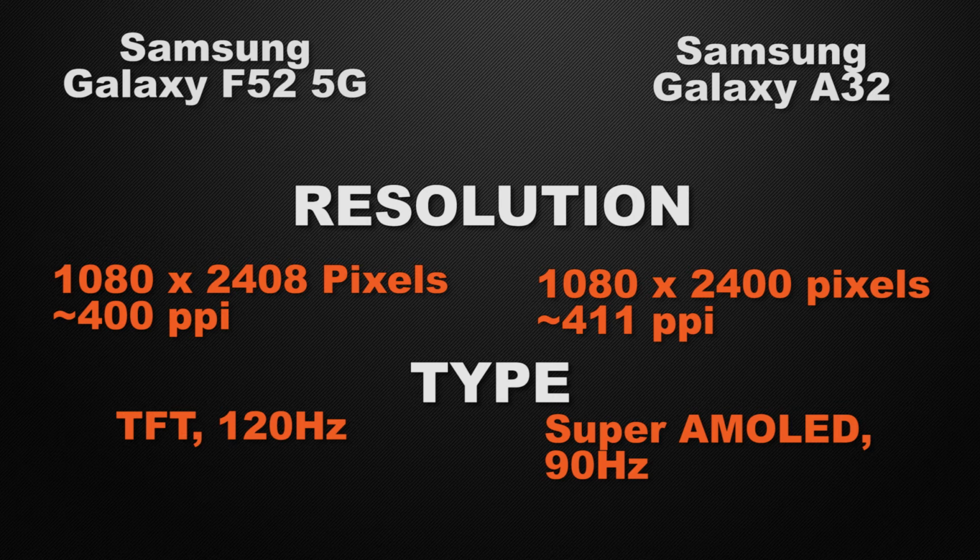So the winner here is A32 because it has Super AMOLED, which produces sharper images, better viewing angles, and awesome color vibrance. Moving to the body features of the devices, let's start with the thickness. F52 has 8.7mm of thickness, whereas A32 has 8.4mm. So it's a tie because both devices have approximately the same thickness.